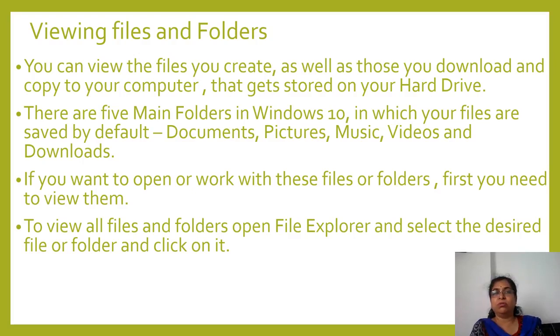Viewing files and folders. You can view the files you create as well as those you download and copy to your computer that gets stored on your hard disk. There are 5 main folders in Windows 10 in which your files are saved by default, that is documents, pictures, music, videos and downloads. If you want to open or work in these files or folders, first you need to view them, and that viewing you can do through File Explorer. To view all the files and folders, open File Explorer and select the desired file or folder and click on it. Okay.